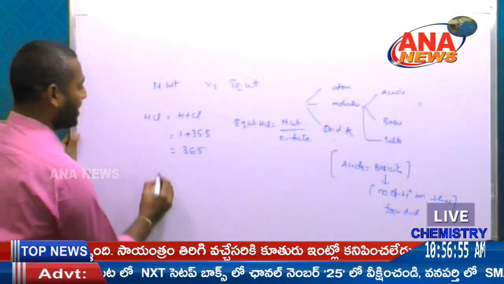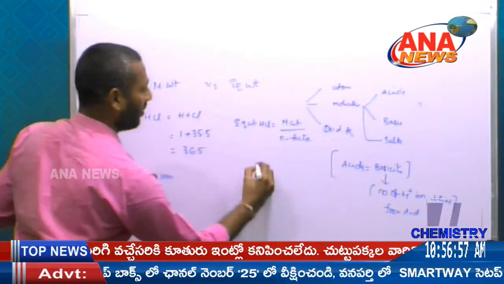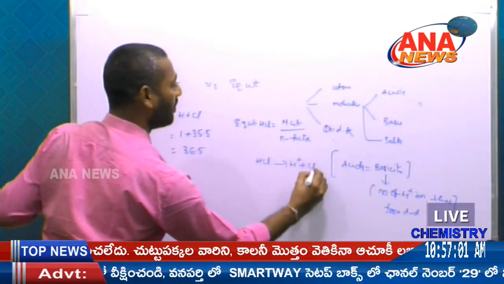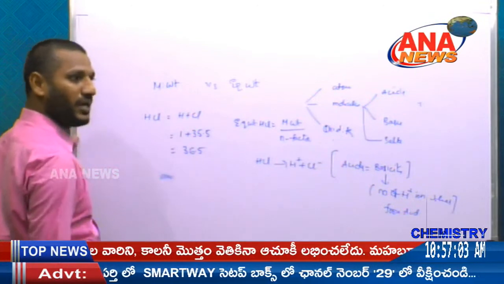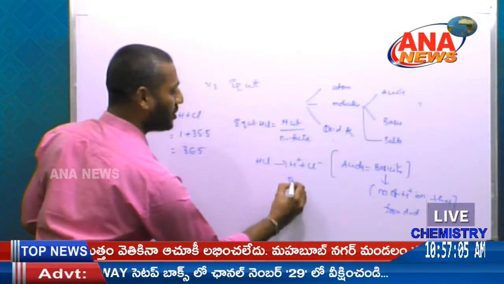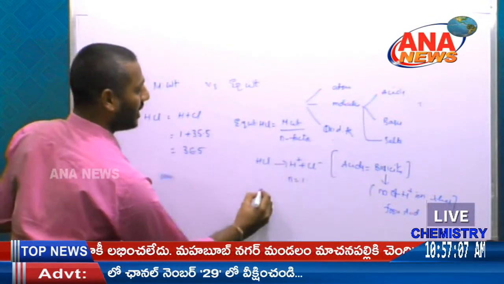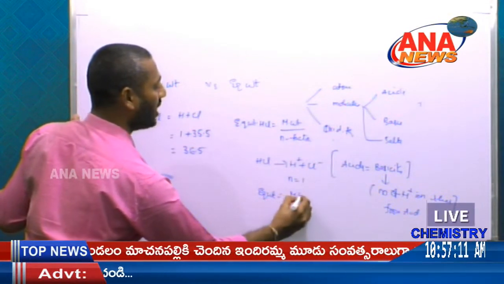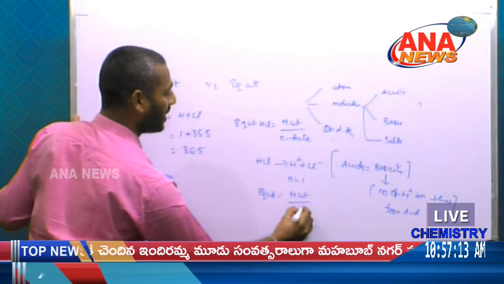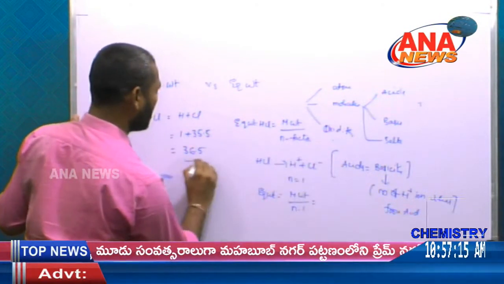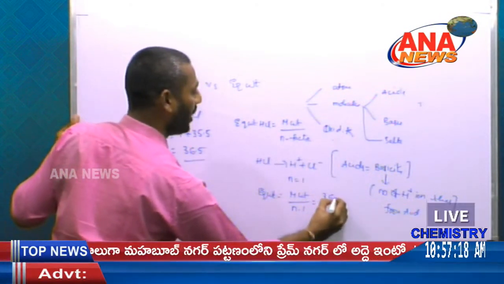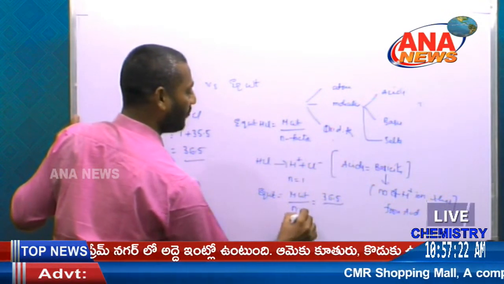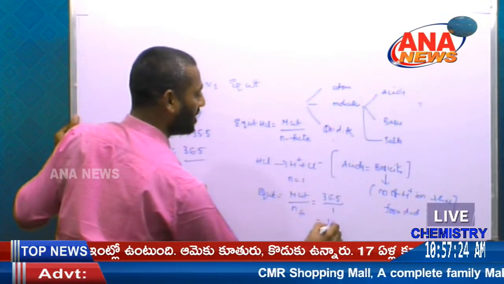Best example, for HCl, H plus Cl minus: how many H plus ions are released? Only one, that is called n factor is 1. So equivalent weight is equal to molecular weight by n factor. Molecular weight is equal to 36.5, n factor is equal to 1. So with n factor 1, the equivalent weight is equal to 36.5.